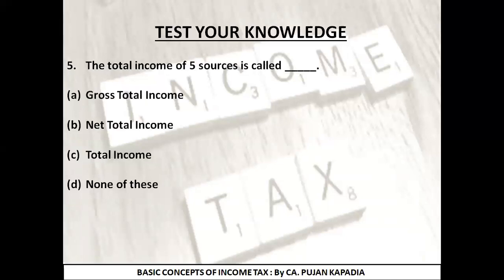Last question that we discussed just now: the total income of 5 sources is called, it is known as option A, gross total income. We have just studied 2 terms, so don't get confused. The total of 5 heads of income is gross total income, of which I am going to deduct deductions under section 80C to 80U, and finally I am going to get total income. The question here was just what is the total income of 5 sources? So the correct answer is option A, gross total income.